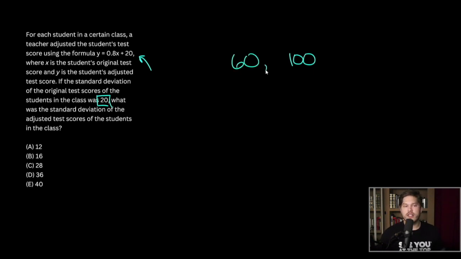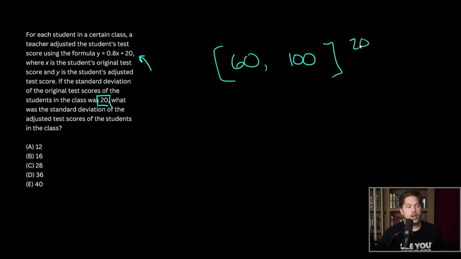So here we have a list of two things, 60 and 100, and it has a standard deviation of 20. That's just because the mean, the average of these two values, is going to be 80, and both 60 and 100 are a distance of 20 away from the mean. So here our standard deviation is 20.